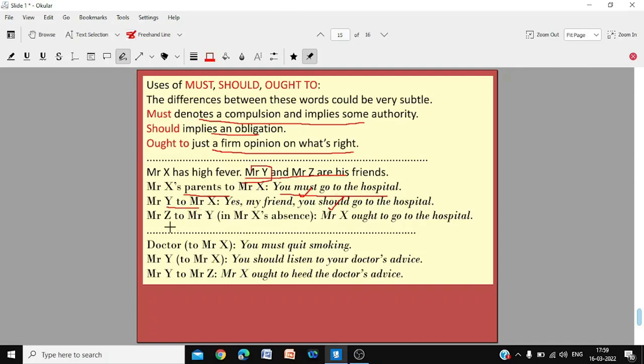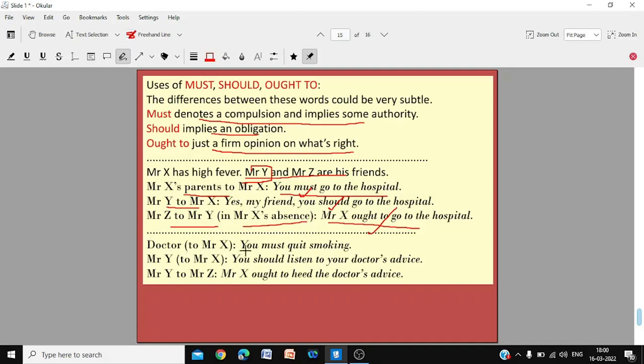And Mr. Y and Mr. Z are talking. When Mr. X is not there, he just says, Mr. X ought to go to the hospital. I think that is the right path, but X is not there. Mr. Y and Mr. Z are talking. Mr. X ought to go to the hospital.